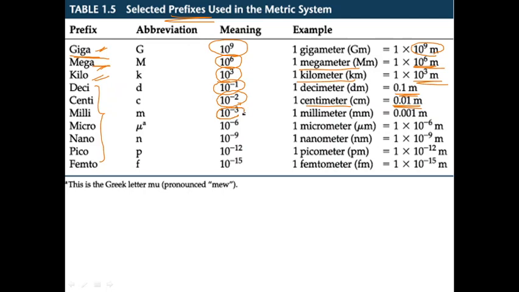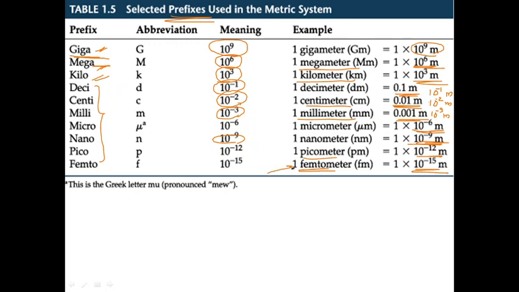Milli is 10 raised to minus 3 or 0.001 meter will be 1 millimeter, or you can simply write 10 raised to minus 3 meter. 1 centimeter is 10 raised to minus 2 meter. 1 decimeter is 10 raised to minus 1 meter. Similarly, 1 micrometer is 10 raised to minus 6 meter. 1 nanometer is 10 raised to minus 9 meter. 1 picometer is 10 raised to minus 12 meter and 1 femtometer is 10 raised to minus 15 meter.